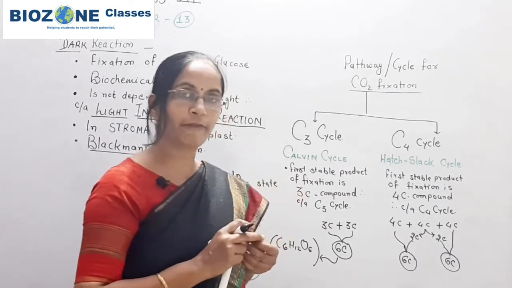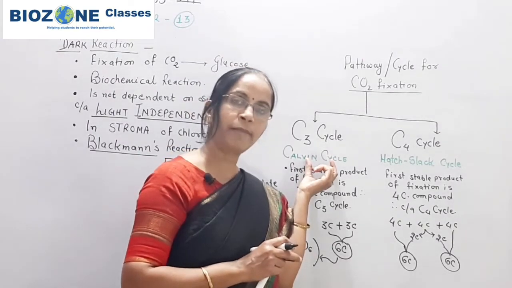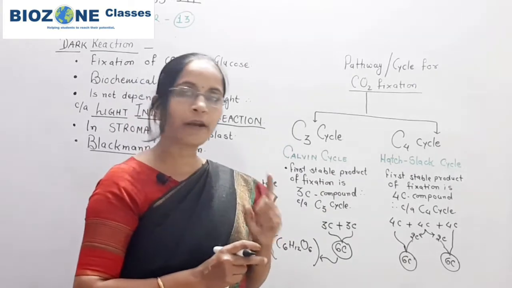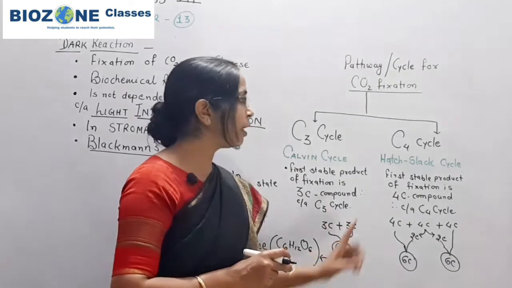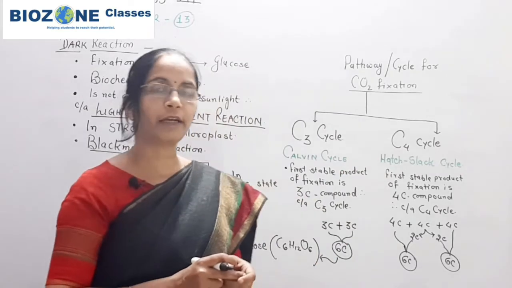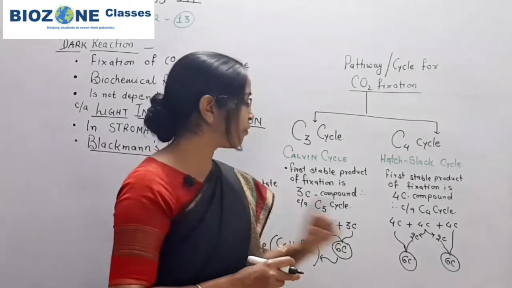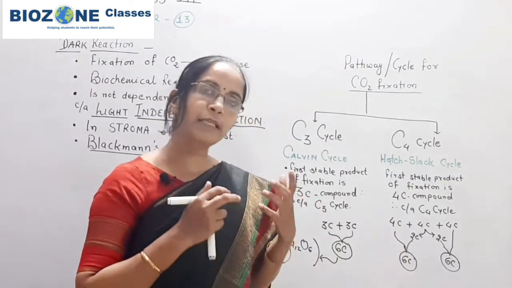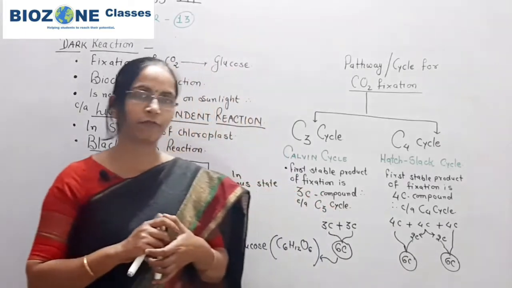Single means not only one. 6 carbon dioxide molecules enter the C3 cycle. 6 times the C3 cycle or Calvin cycle takes place, then only 1 molecule of glucose is produced. Similarly, in every C4 cycle, 1 molecule of carbon dioxide enters. 6 times the C4 cycle is repeated, and after that 1 molecule of 6-carbon compound is formed. That we separately study when we come towards the C3 cycle and C4 cycle.